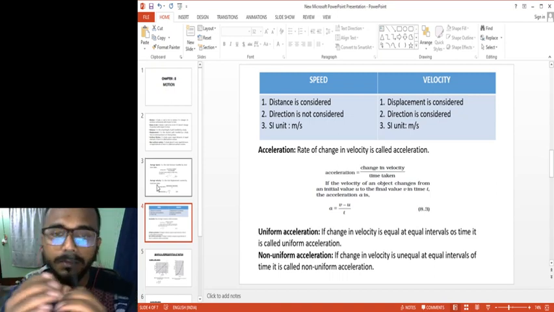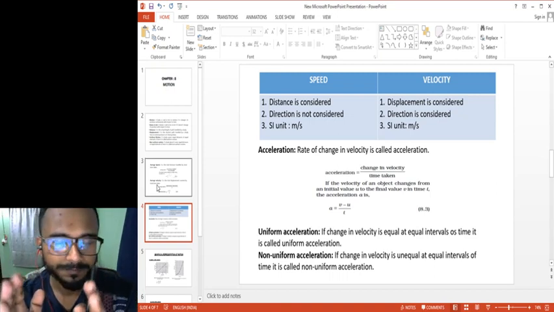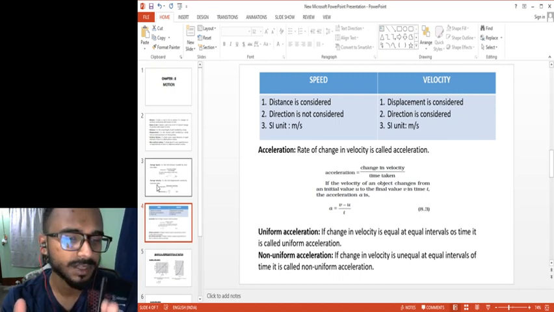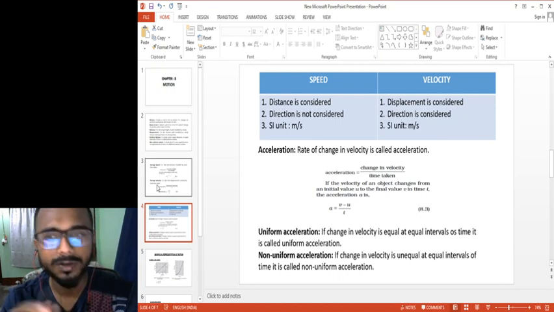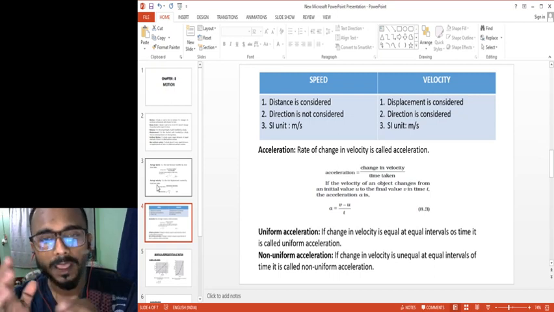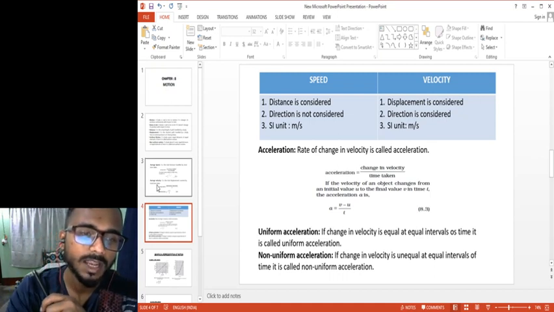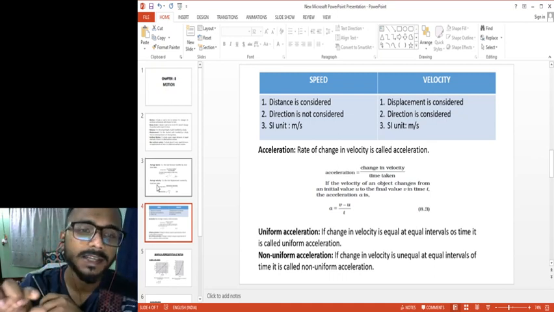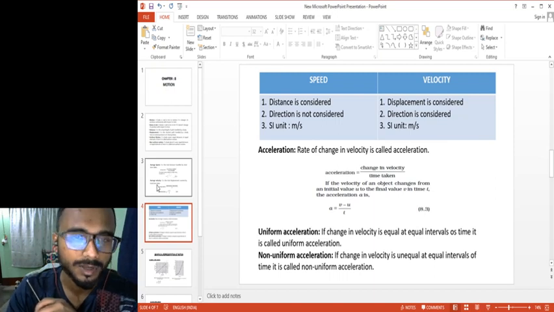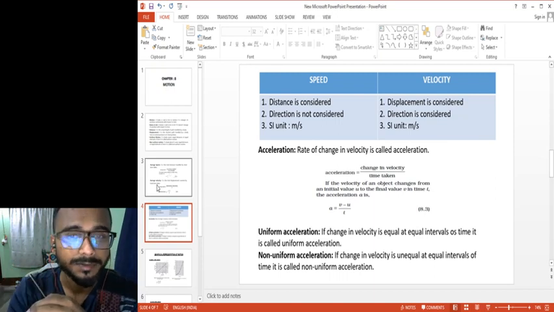In speed and velocity, in both cases the SI unit is the same, that is meter per second. Understood? Now let me give you an example. If you have watched a cricket match, you see at the bottom it is written: speed of the last ball is 130 kilometer per hour.